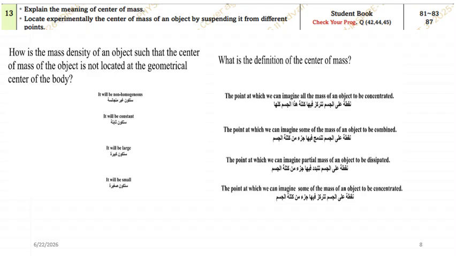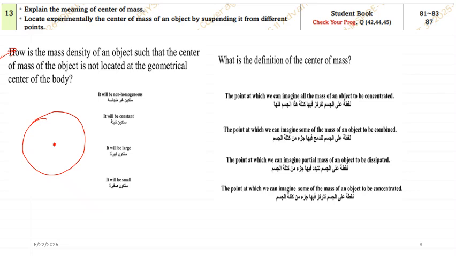Now next, say, how is the mass density of an object such that the center of mass of an object is not located at the geometric center of the body? Understand the question clearly. Think of an object which is a regular object. Normally, if it is a regular object, we expect the center of mass to be at the center of that particular shape.